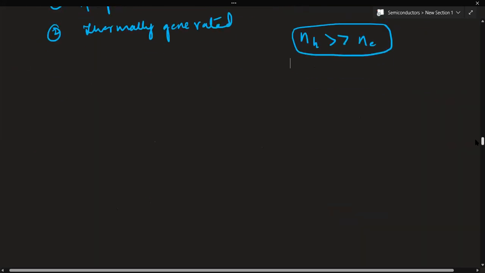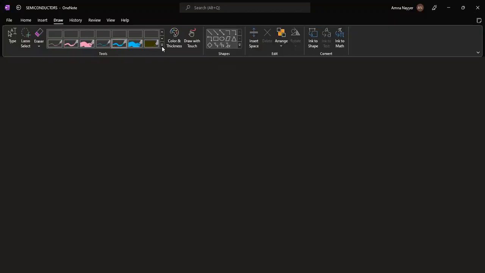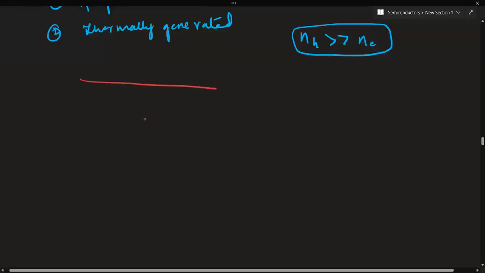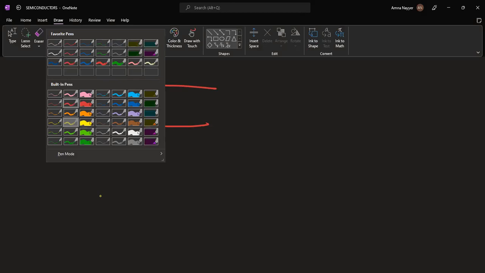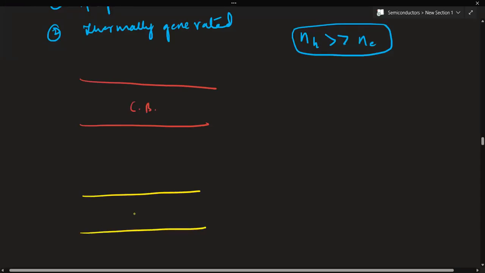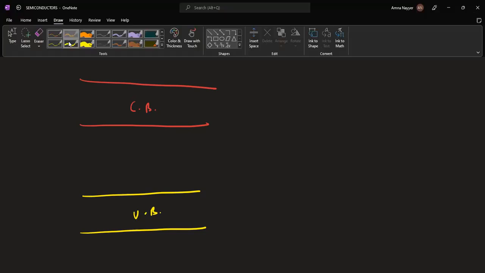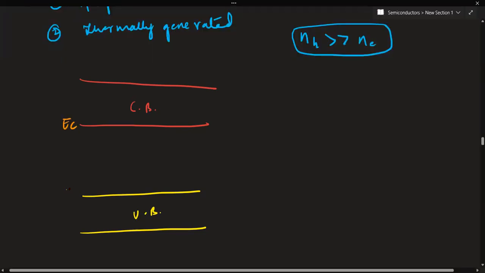Let's draw the energy band gap as well. This will be the conduction band. This will be the valence band. EC will be the energy of the conduction band, and EV will be that of the valence band.